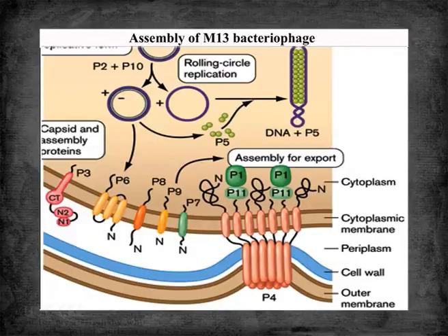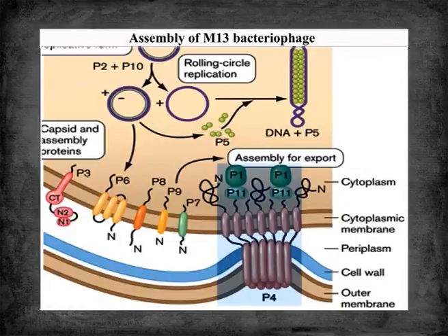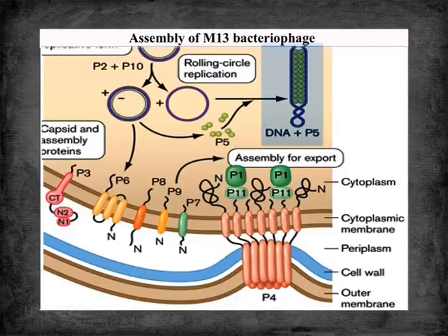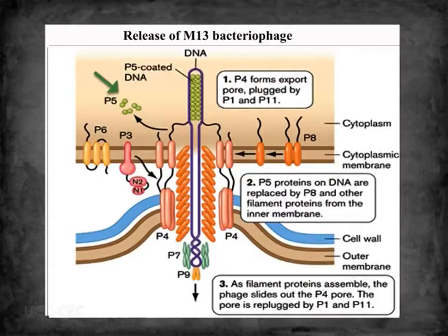And three proteins P1, P11 and P4 produce an extrusion pore in the membrane. P4 proteins assemble and form this pore, then it interacts with P1 and P11 and together they form a pore spanning the outer and inner membrane. Now the DNA of M13 is already GP5 coated. Now the GP5 will be replaced by GP8, okay, and packaging starts from the hairpin loop.